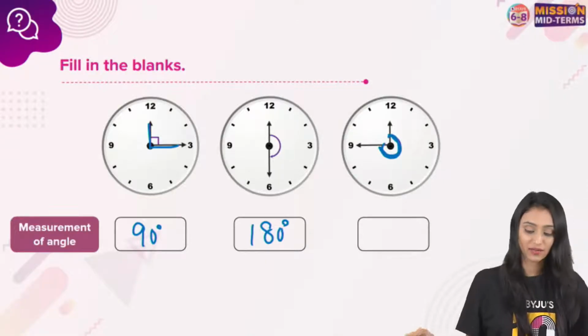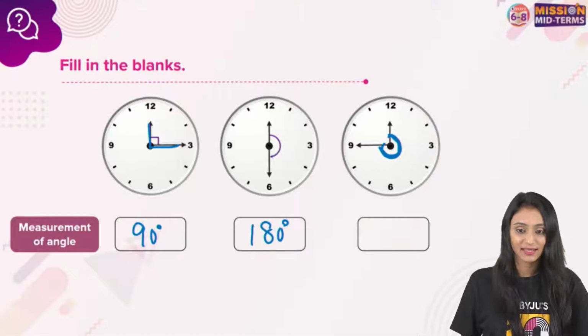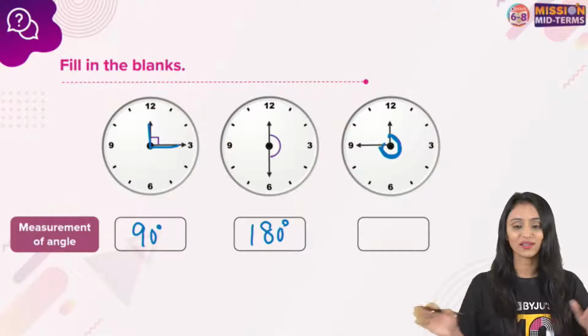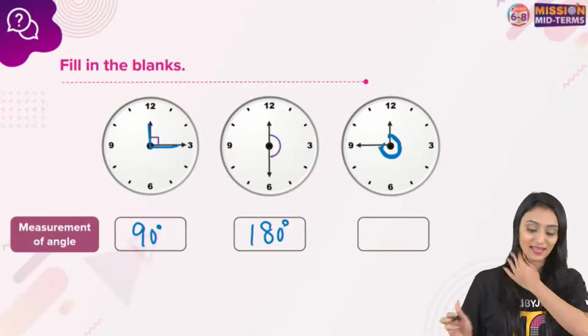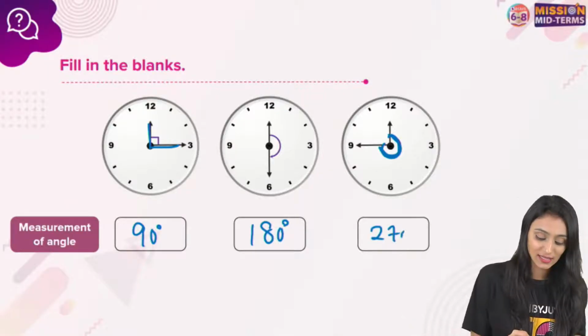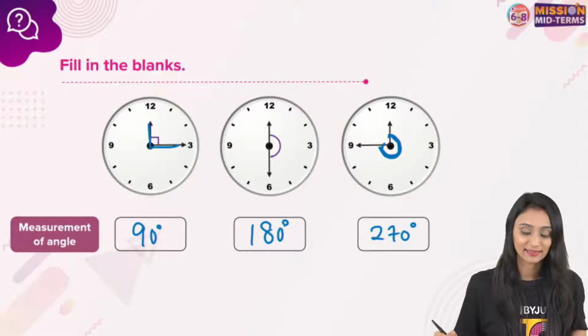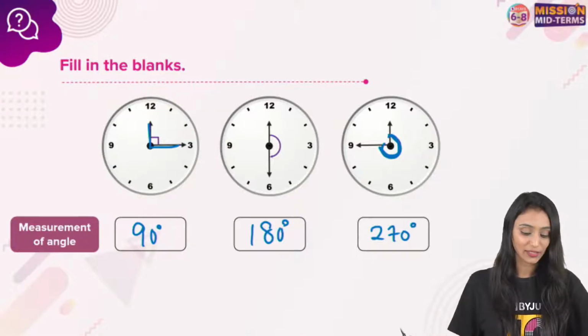And for the next one, look at this. How much time is it covering? You can see that. Don't worry, Rishika. We are doing sessions for all the grades. Don't worry about that. Yes, that's 270 degrees. That's a reflex angle. Correct. All right. I hope this is clear. All right, let's move ahead.